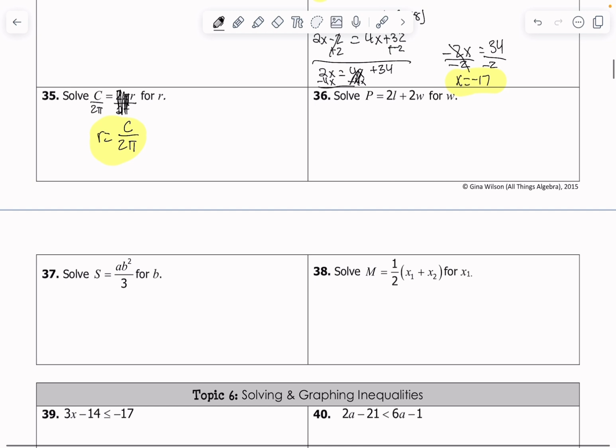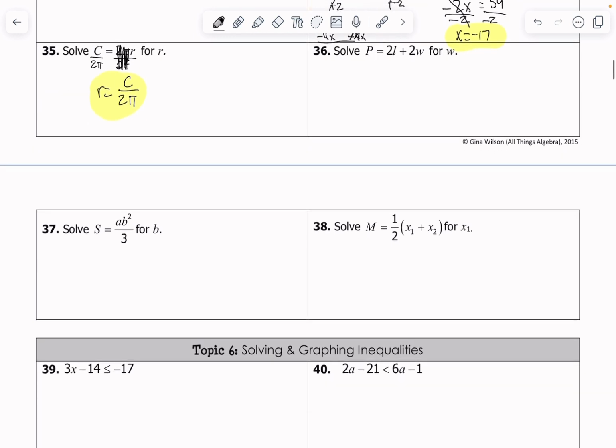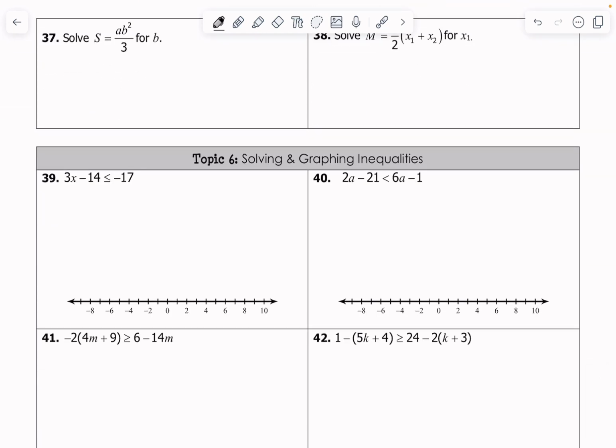Again, y'all can do most of these. This will definitely show up on the semester exam. This was the topic of literal equations. This is very physics heavy. When I took my university physics class, which was calculus-based physics at Ouachita, it was a lot of manipulating equations or solving equations for different variables. And so learning this skill now is just a giant jump start if you go to take AP Calculus AB, BC, up in the upper school, or maybe you take physics, whatever, who knows. Very foundational skill. Next, we move to graphing and solving inequalities.